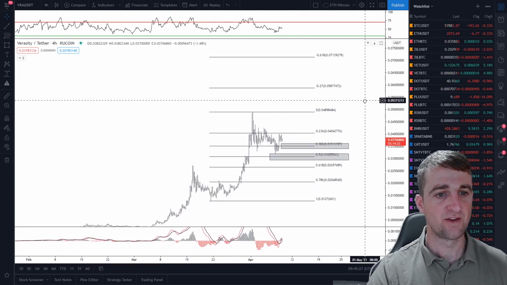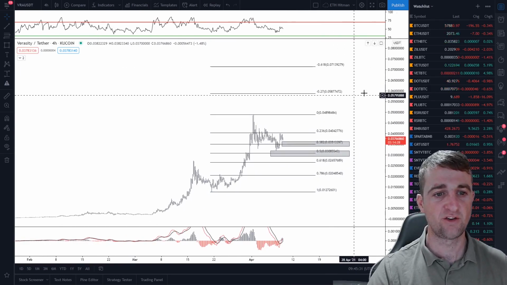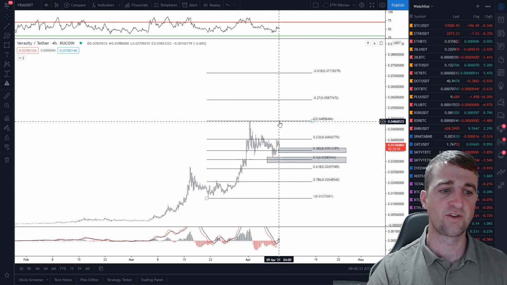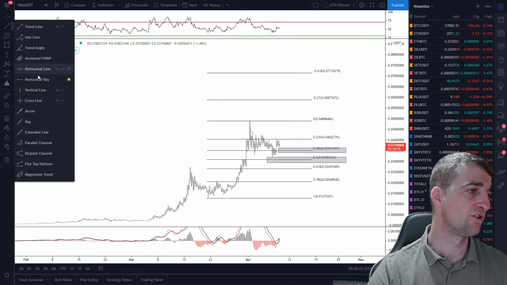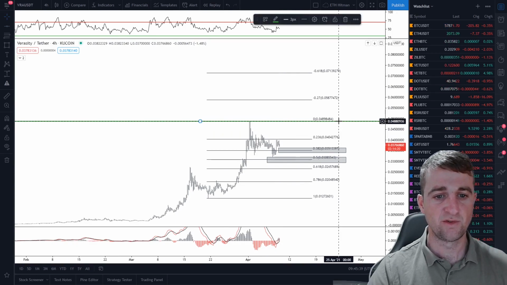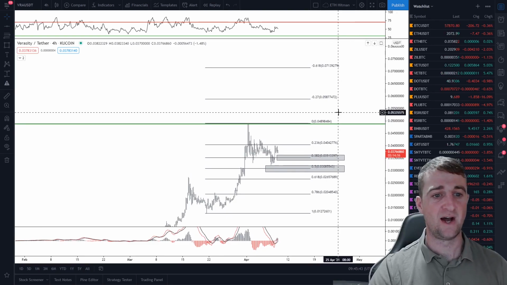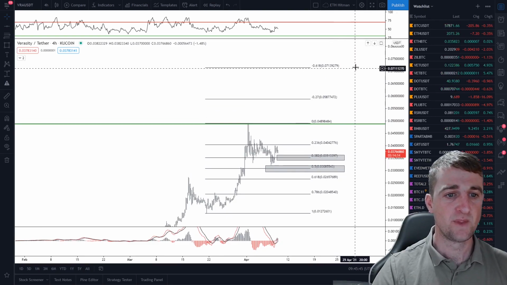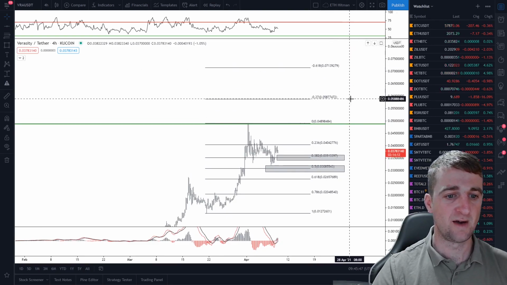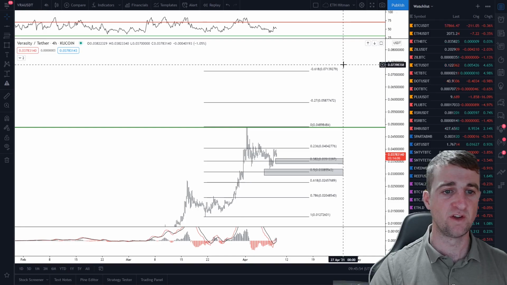What I'm looking for next is targets going forward, and I usually use the negative Fibonacci level. So once we do break all-time highs, let's just mark that level up actually, and that will give us a good level to aim at. So that level of 0.048. The next couple of levels that we can pretty much identify is 0.058 and 0.071. I think breaking through 5 cent will be quite a big task. But once we do push through that, we can really look at these two levels.